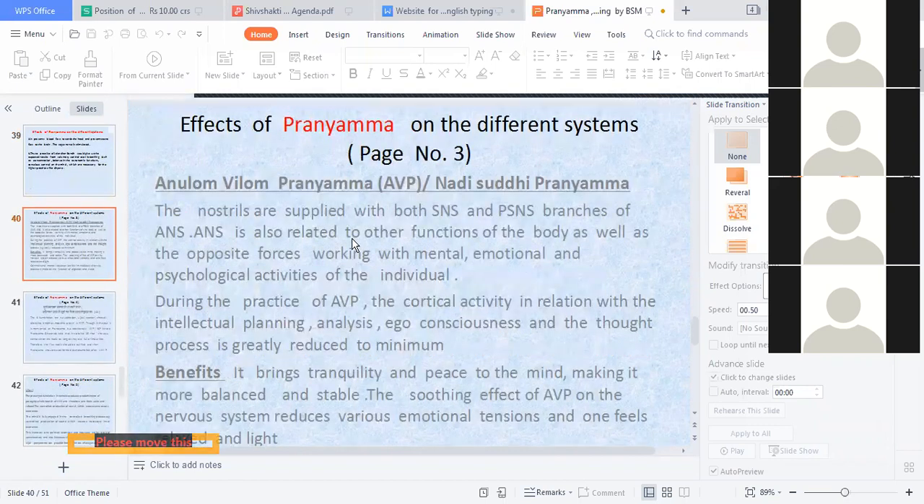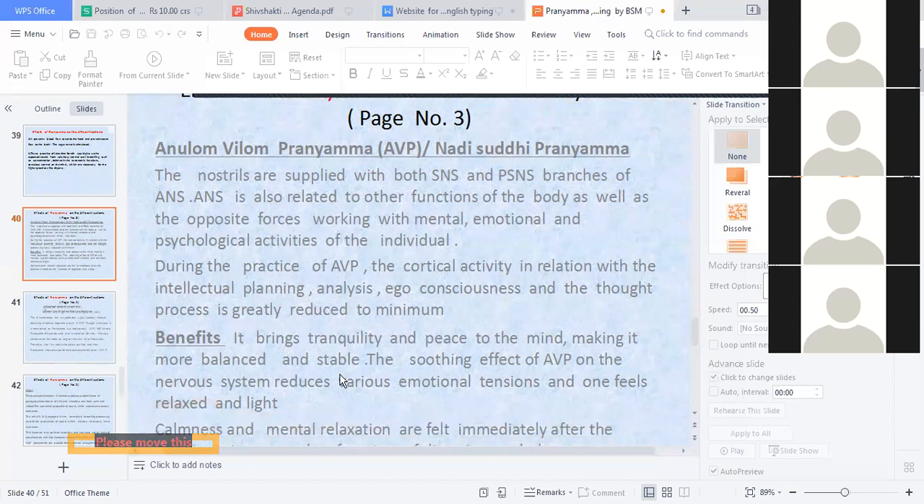Now, Anulom Vilom, Nadi Shuddhi. The nostrils are supplied with both the sympathetic nervous system and parasympathetic nervous system, branches of the autonomic nervous system. The autonomic system is also related to other functions of the body as well as the opposite forces working with the mental, emotional, and psychological activities of the individual. During the practice of Anulom Vilom Pranayama, the cortical activity in relation with intellectual planning, analysis, ego, consciousness, and the thought process is greatly reduced to a minimum. It brings tranquility and peace to the mind, making it more balanced and stable.